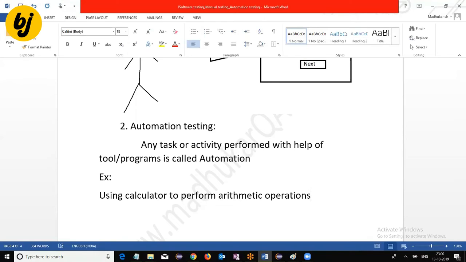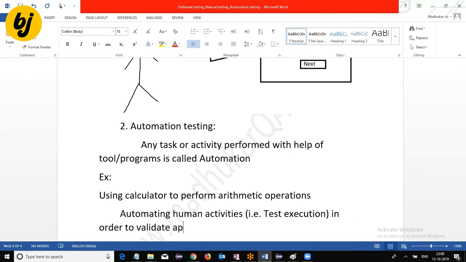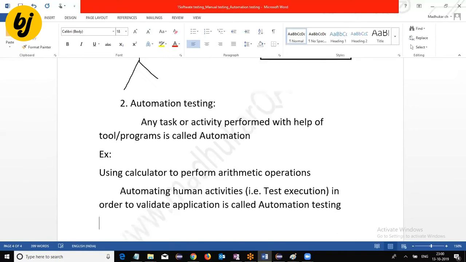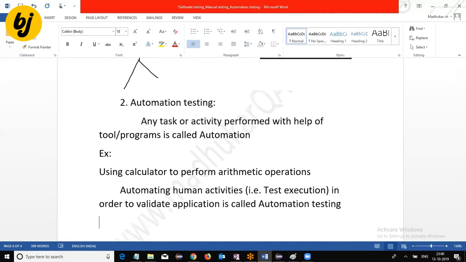Using a calculator is automation through software. But what is automation testing? Automating human activities, that means test execution, in order to validate the application is called automation testing.